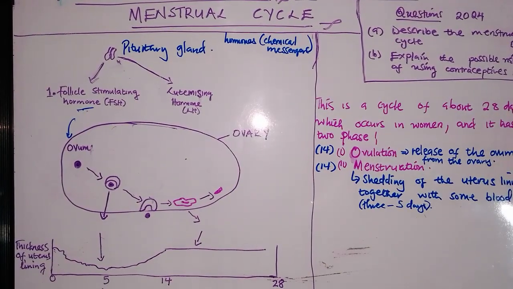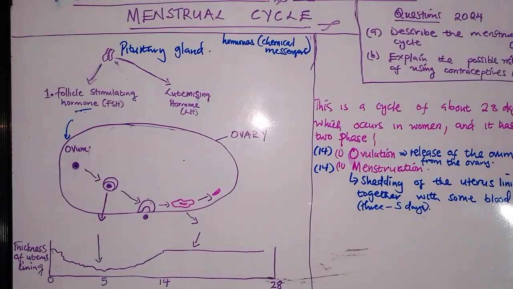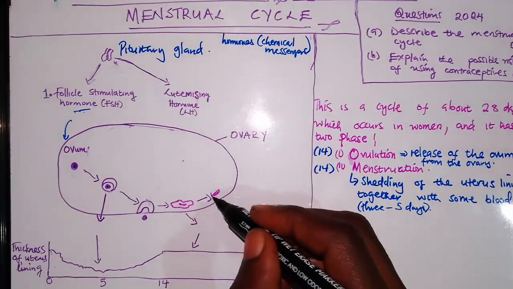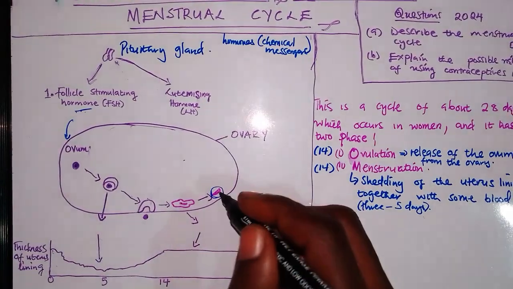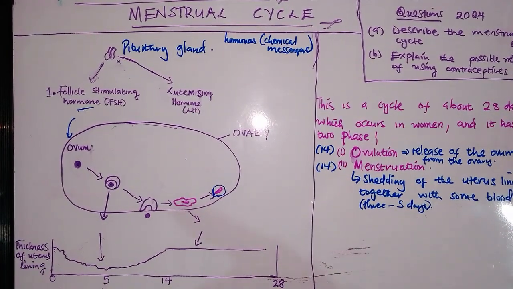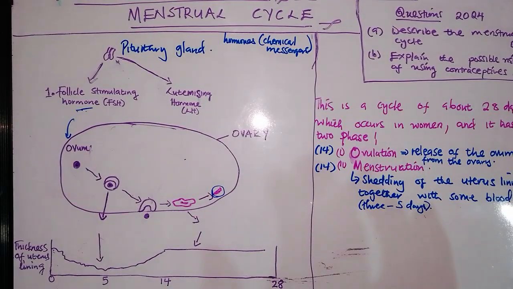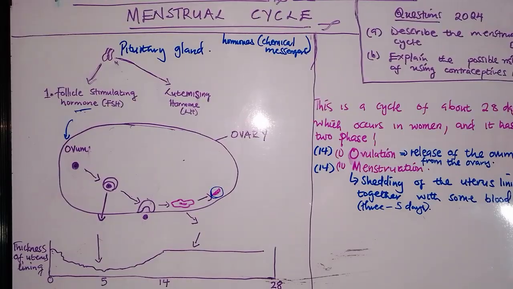So remember, we have what is known as the corpus luteum. The corpus luteum is this structure which you are seeing here. This structure is responsible for producing progesterone. And we said that progesterone is responsible for maintaining the lining of the uterus.